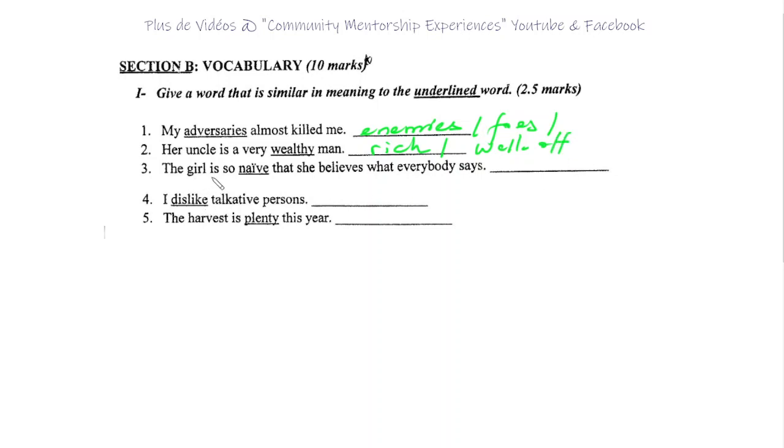Okay, number 3. The girl is so naive that she believes what everybody says. Naive, innocent, immature, simple-minded. Yes, I like simple-minded better than immature. Simple-minded. Okay, 4. I dislike talkative persons. I can't stand talkative person. I hate talkative person. I detest talkative persons. 5. The harvest is plenty this year. Is abundant. The harvest is abundant this year. Okay?